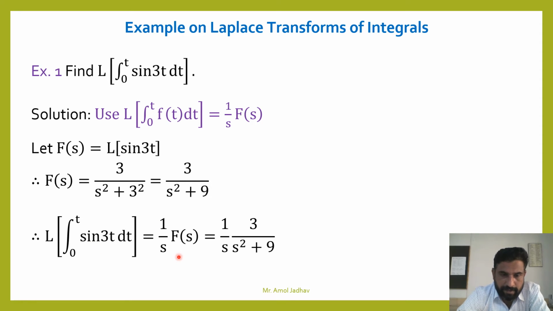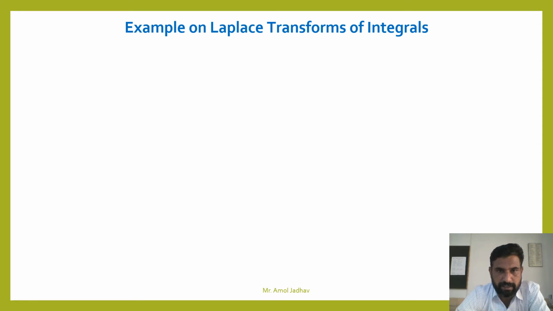This is the result, and this F of s is Laplace transform of sine 3t, that is 3 upon s square plus 9. So final answer is 1 upon s into 3 upon s square plus 9. Only find sine 3t Laplace transform and multiply by 1 upon s. This is Laplace transform of integration.